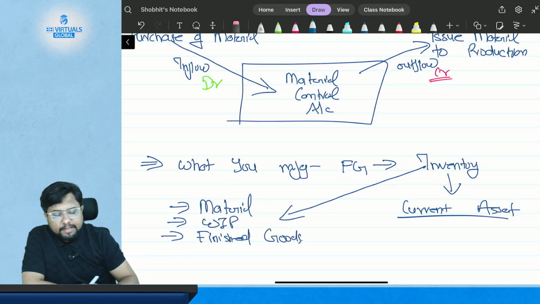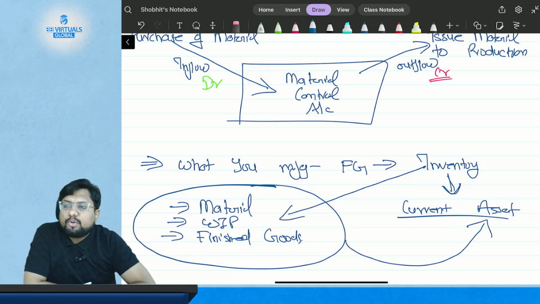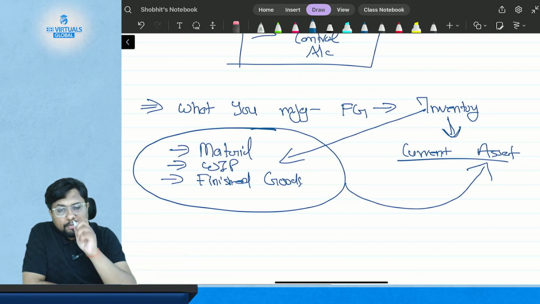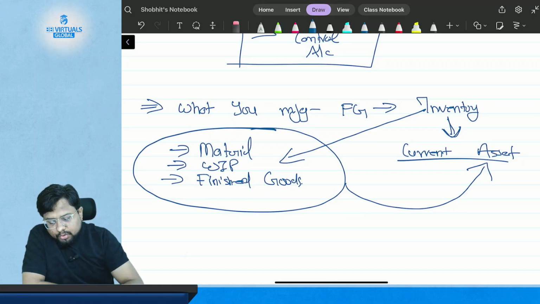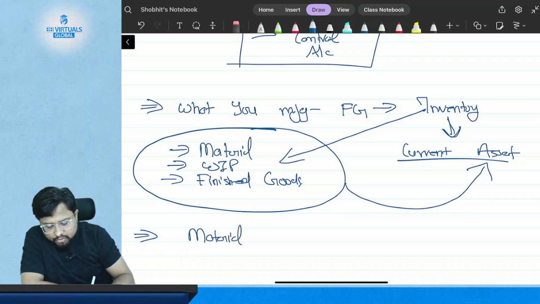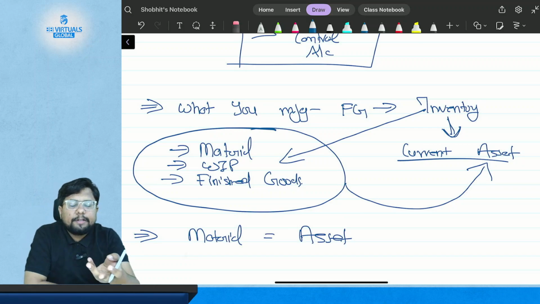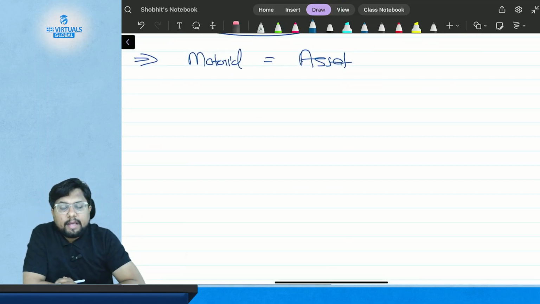That means if inventory is your current asset, then material, WIP and finished goods are also your current asset. Am I right or wrong? Right. So material is also your current asset. If we talk in summarized form, material is equal to an asset, because whether it is a current asset or a non-current asset, an asset is an asset. So material is equal to the asset.